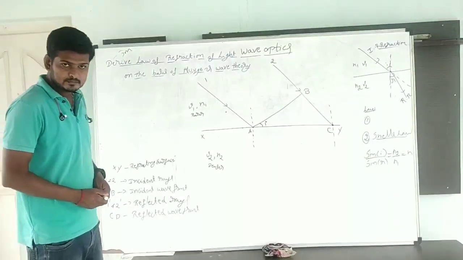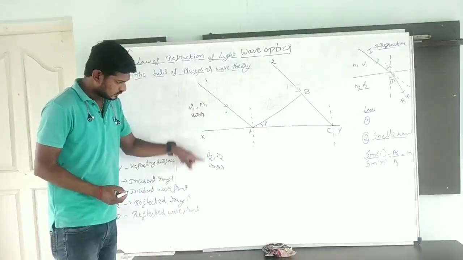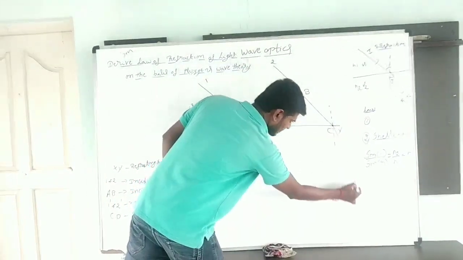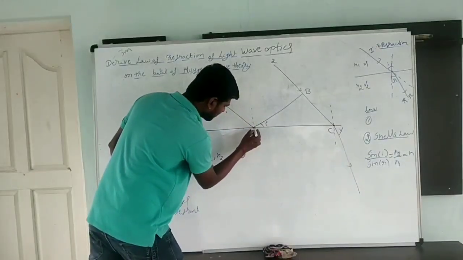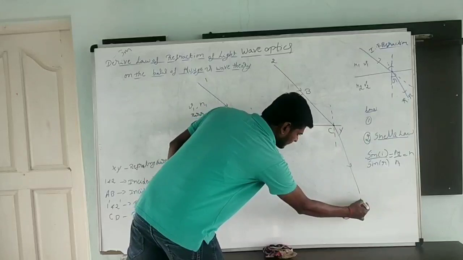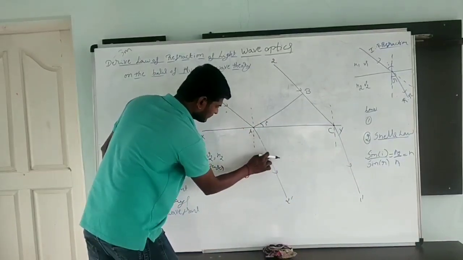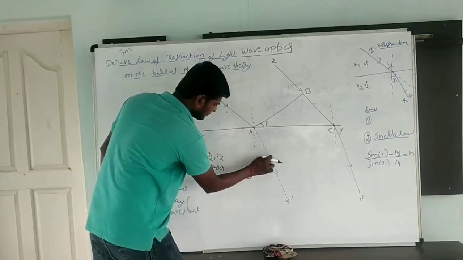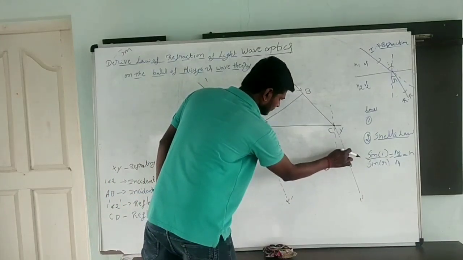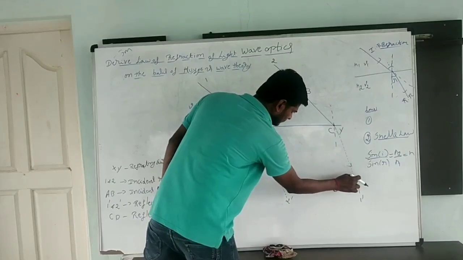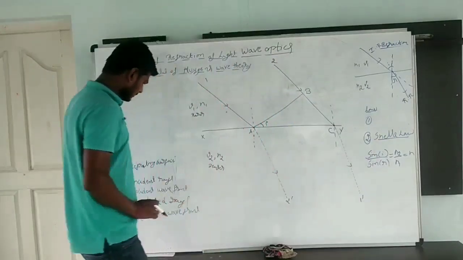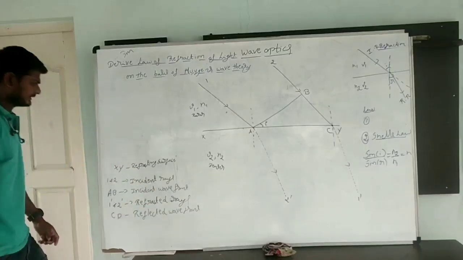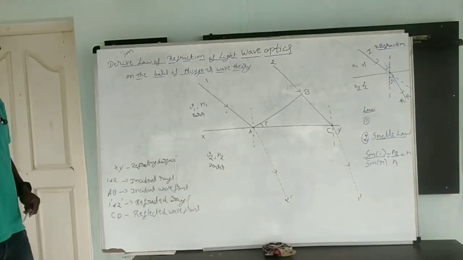After that, when the ray of light travels from rarer to denser, it bends towards the normal. 1 dash and 2 dash are the refracted rays.